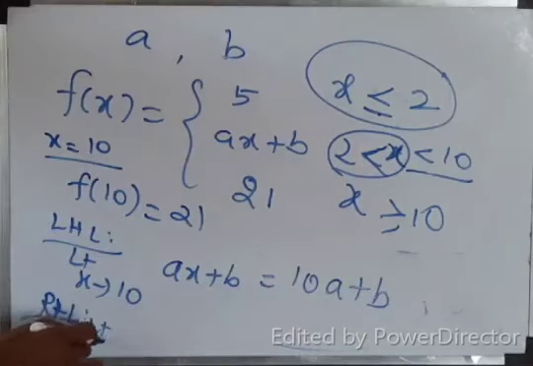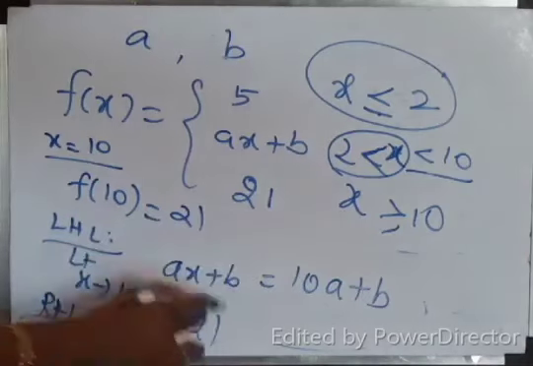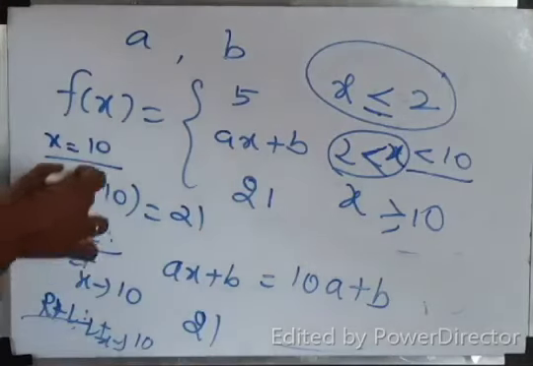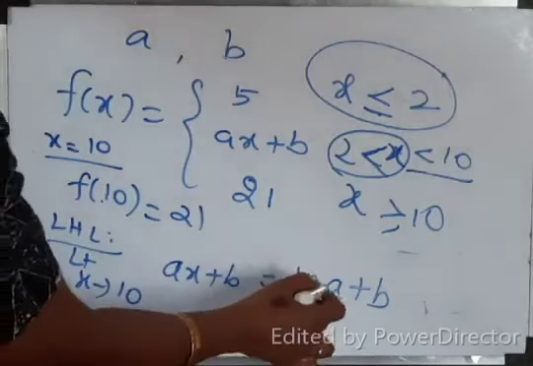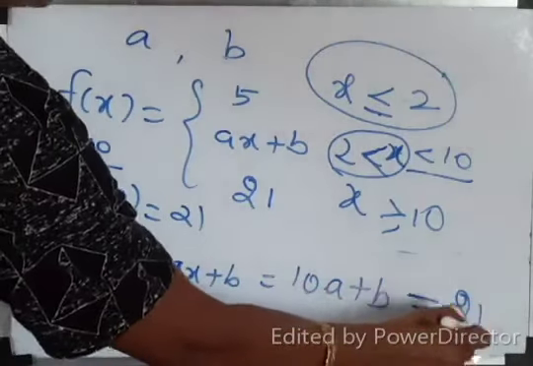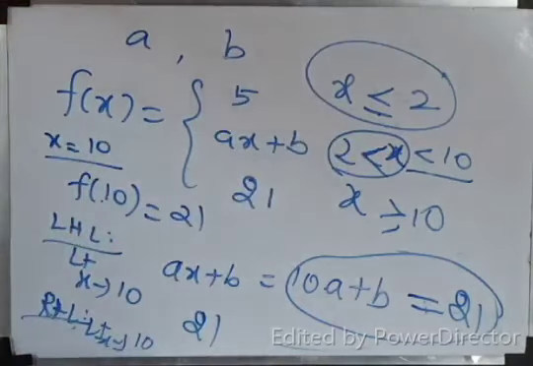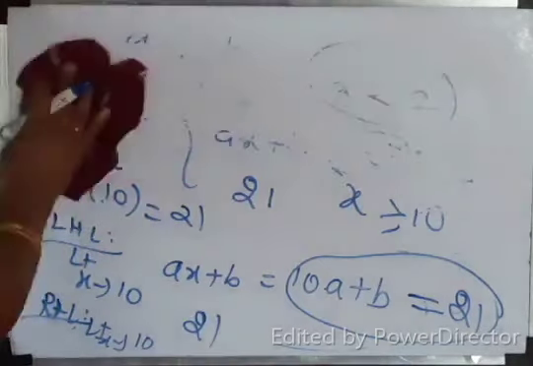RHL is limit x tends to 10 plus. 10 plus is greater than 10, so the answer is 21. Constant function. The answer is 21. So LHL equal to RHL equal to f of 10, which is equal to 21. That means 10a plus b equal to 21. This is equation number 2. Solving 1 and 2.